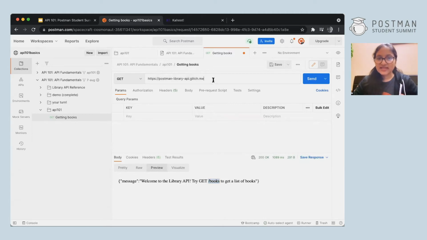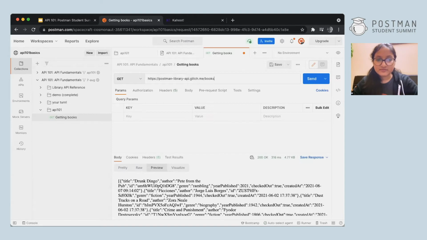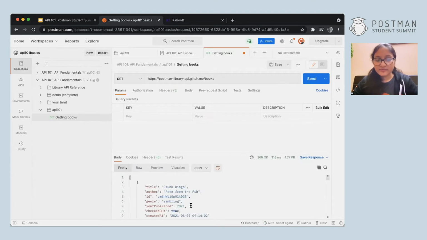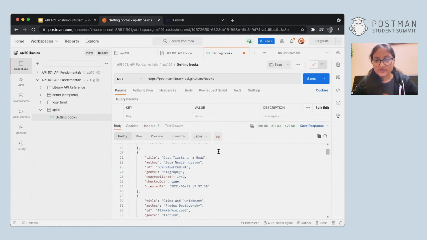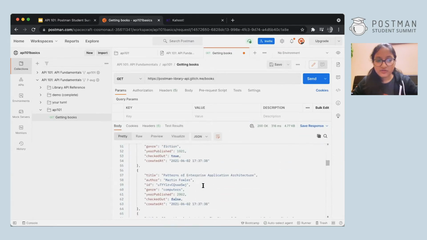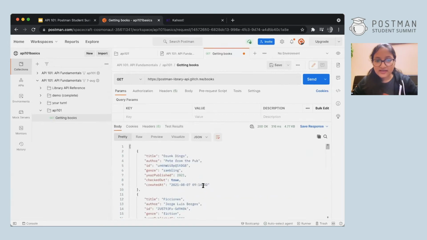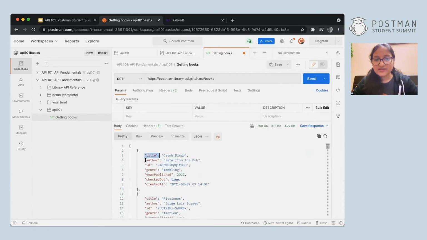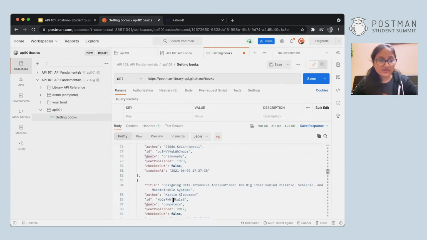I'll copy this and paste this, or you can type it as well, and hit enter. Now if you go to pretty, you'll see a list of all the books. I can show it in a bigger view. And here you go: the title, author, ID, genre, year published, checkout, created at, everything. All the details are given.